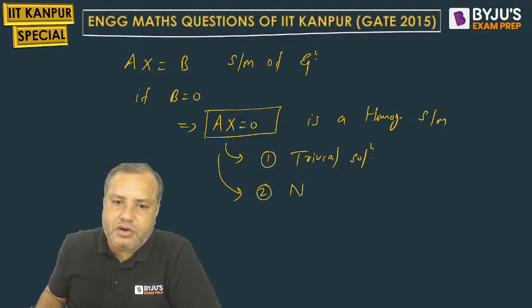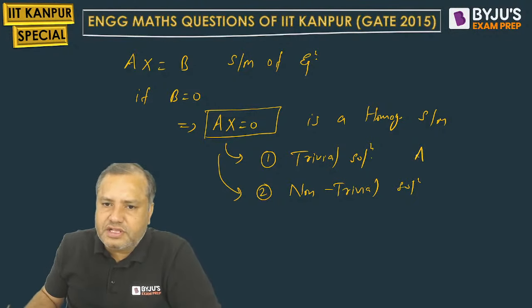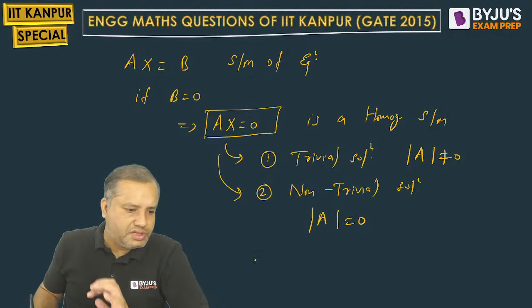Trivial solution and non-trivial solution. For trivial solution, determinant is not equal to 0. For non-trivial solution, determinant is equal to 0. This is the logic.